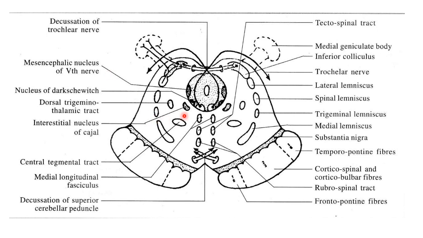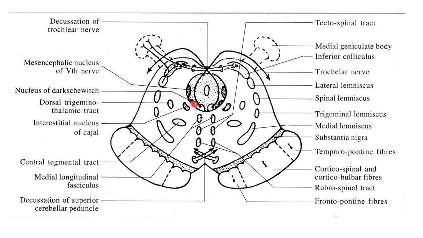After that, there are a few extra nuclei that we should look at. This is the nucleus of Darkschewitsch. It lies dorsolateral to the trochlear nucleus.